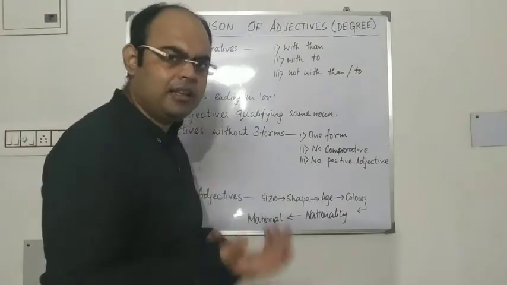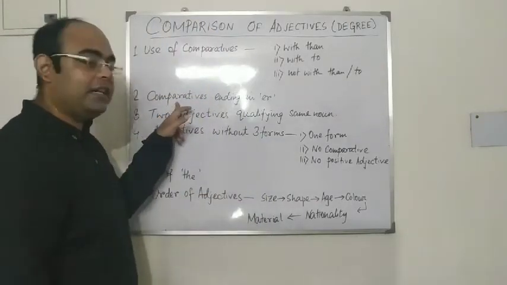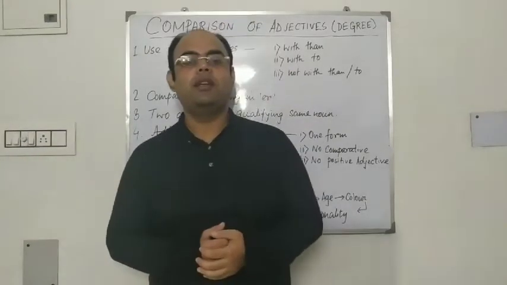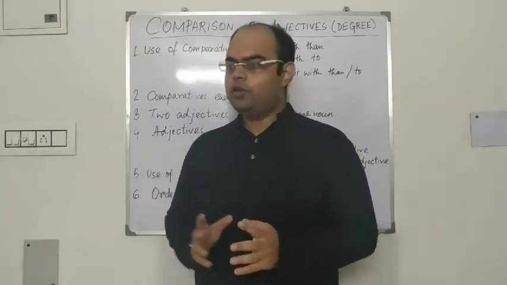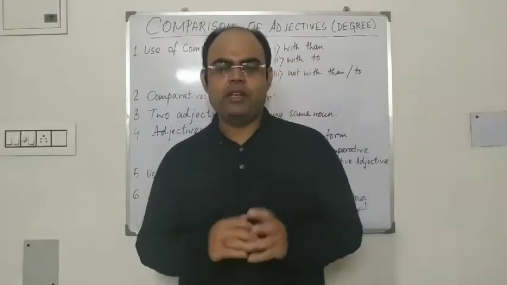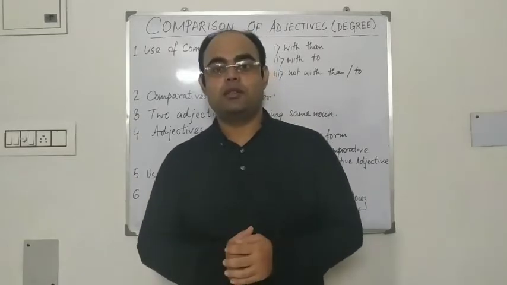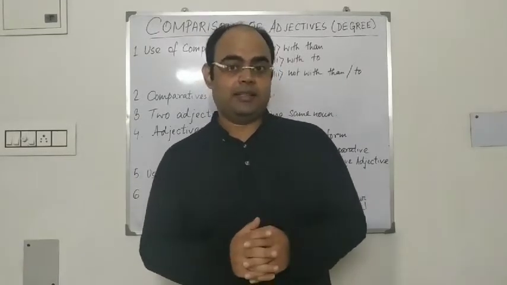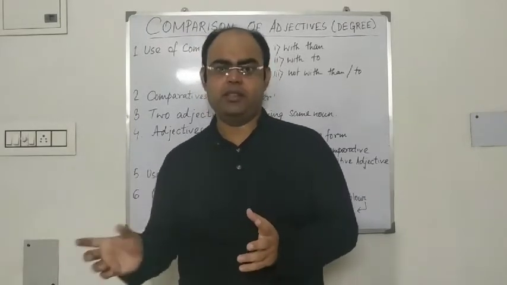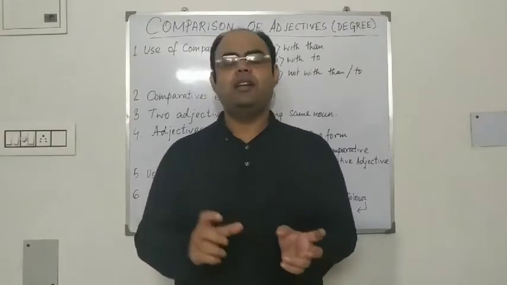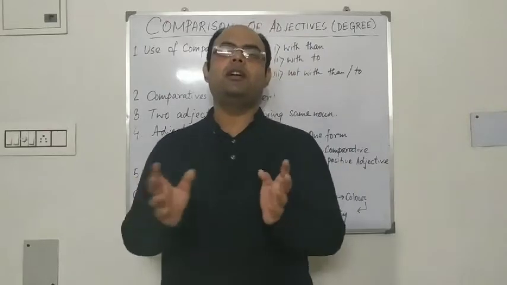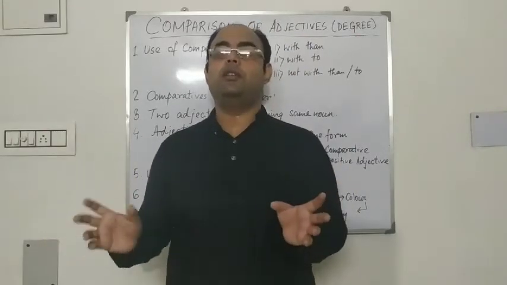Next, another use of comparative. See, if an adjective ends in er, let me give one example, clever. If this adjective is compared between two individuals, it takes er, and in the superlative, just like clever, cleverer, cleverest. So that is the normal form when it is compared between two individuals or more than two.